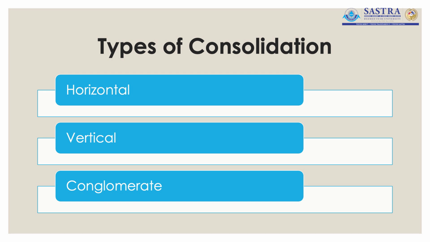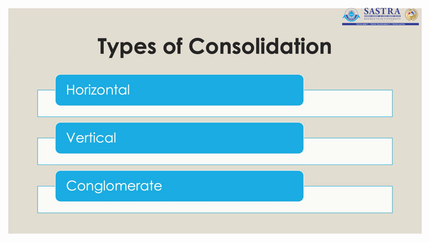So basically, they cater to the same set of consumers and their production processes are the same. The merger of Zee Enterprises with Sony Pictures is an example of horizontal consolidation. The previous examples we saw, like the amalgamation of Vodafone and Idea, also fall under horizontal consolidation.